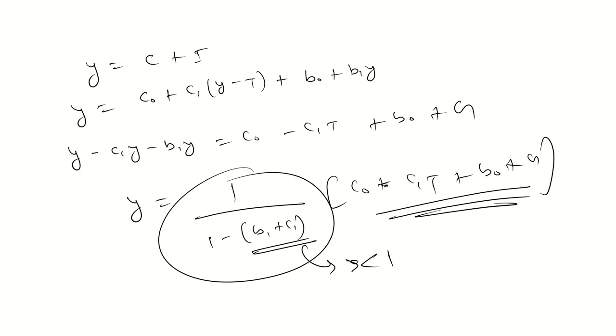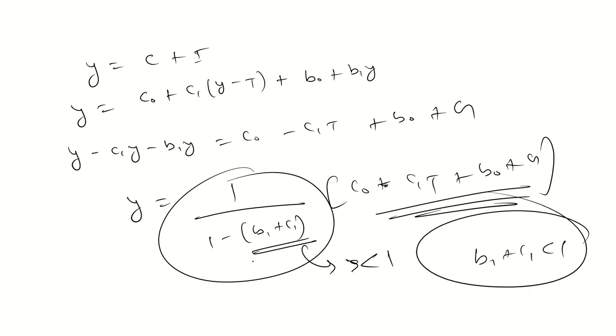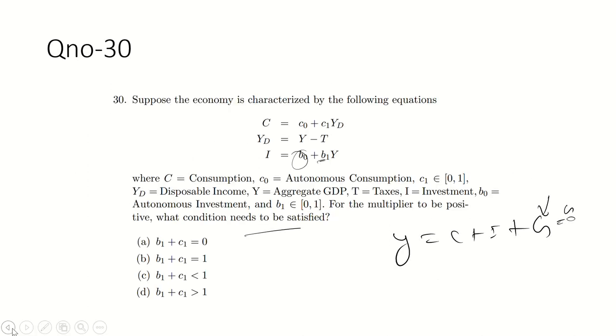So B1 plus C1 should be less than 1 for the multiplier to be positive. So out of these, option C should be the correct option.